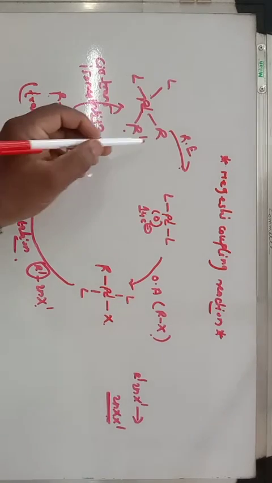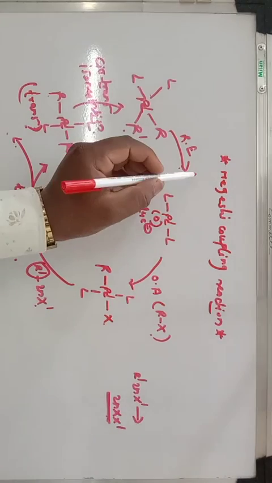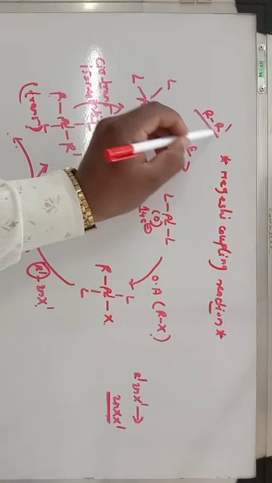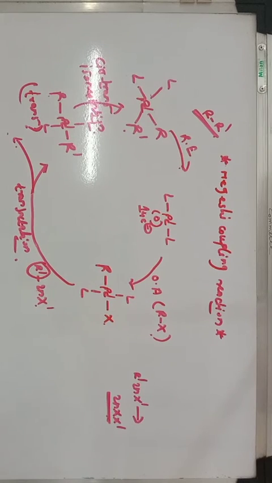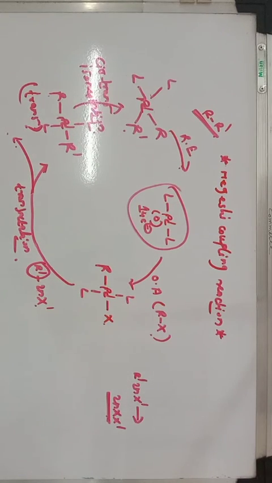So in this case, this R and R' group, which are cis to each other, undergo reductive elimination to give our product, R–R', that is coupling of carbon and carbon. A new bond is formed, and finally we get again our active catalyst, that is PdL2, a 14 electron species.